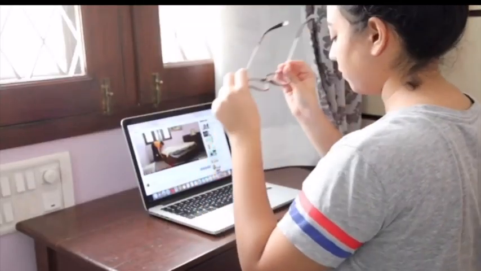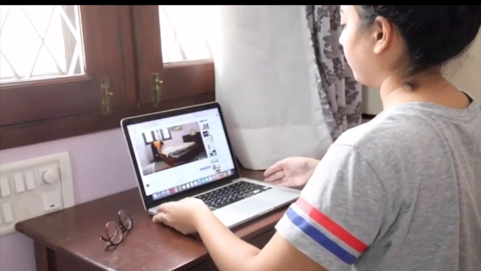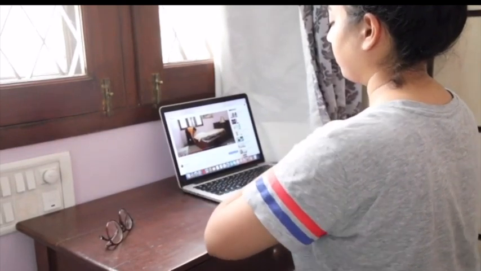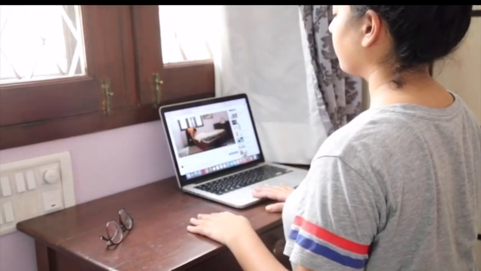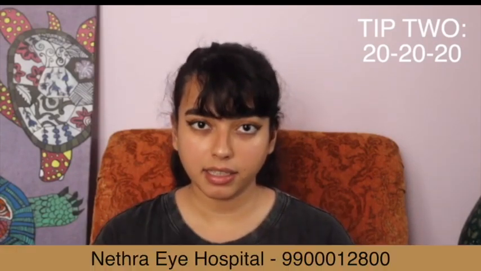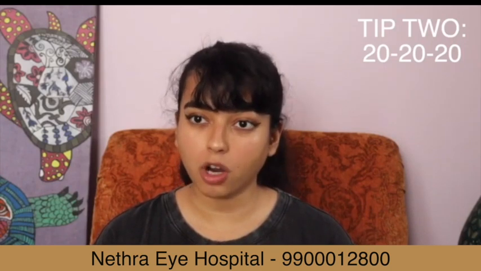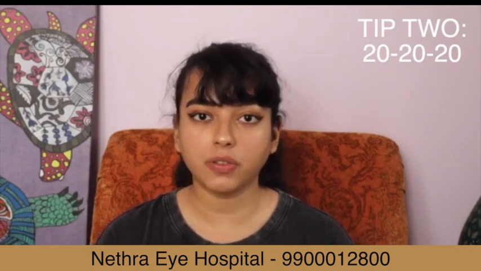The second tip is the 20-20-20 rule. What does this mean? 20 minutes after staring at the device, look away for 20 seconds at something 20 feet away from you. Because when you're staring at a device for a long period of time, your eyes have to focus on an object that is close to you, tightening it. So when you look away at an object far away, your eyes get to relax.